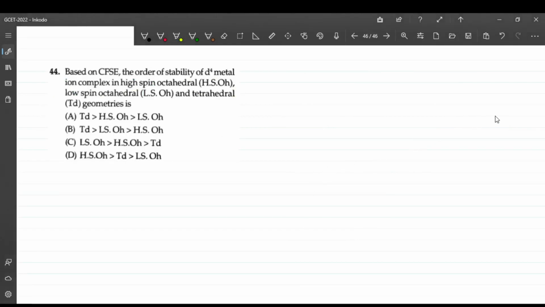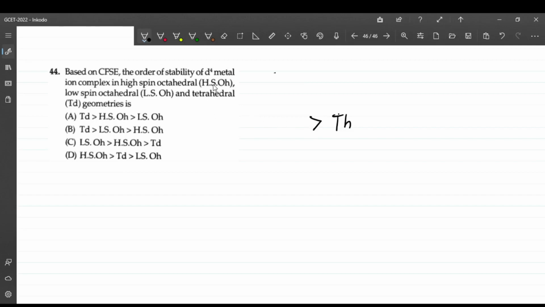Question number 44. Based on CFSE, the order of the stability of a d4 metal ion in a complex, in a high spin octahedral, low spin octahedral and tetrahedral geometry is. Tetrahedral means 4 ligands around the central metal atom, and octahedral means 6 ligands. The more the ligands, the more the stability of the complex, right? So tetrahedral has just 4 ligands, so its stability will be less.